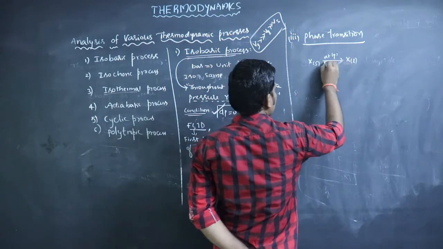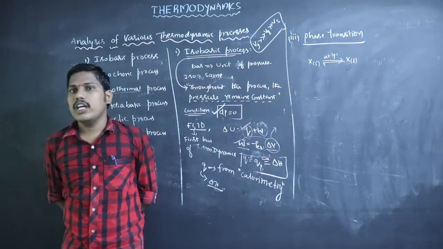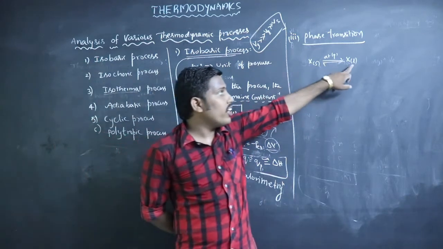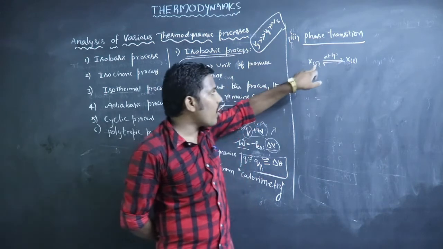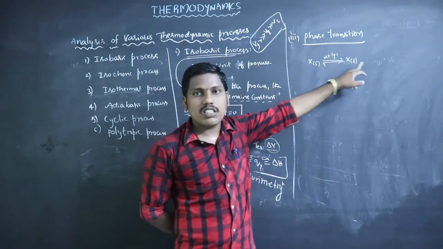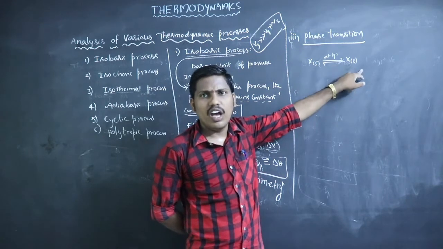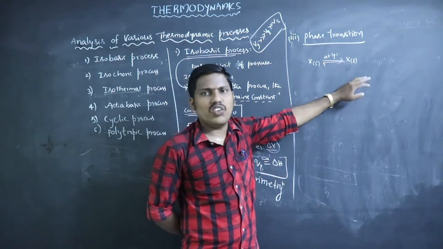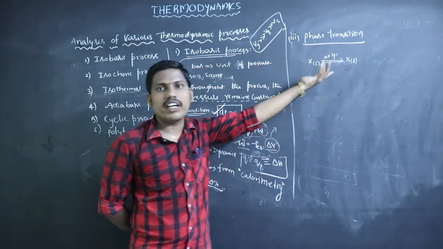Let us assume that this is in equilibrium. So at constant pressure, the X solid is in equilibrium with X liquid. Phase transition means the physical state is changed, solid to liquid, liquid to gas, or solid to gas, whatever it may be. So here the pressure is constant, P. We know what the pressure is.